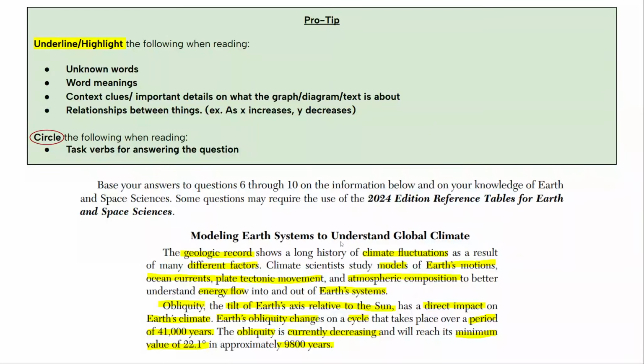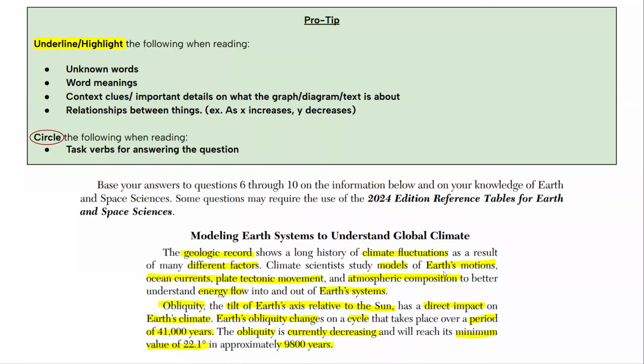So it says, modeling Earth systems to understand global climate. The geologic record shows a long history of climate fluctuations as a result of many different factors. I'm going to highlight geologic record because it gives me a context clue or important detail on what this text is about. And I'm also going to highlight climate fluctuations. This may be an unfamiliar word to some, and I'm going to highlight different factors because it's giving me a context clue on what the text is about to tell me. It's probably going to give me some factors on what impacts climate fluctuations and what scientists have found in the geologic record or the rock record.